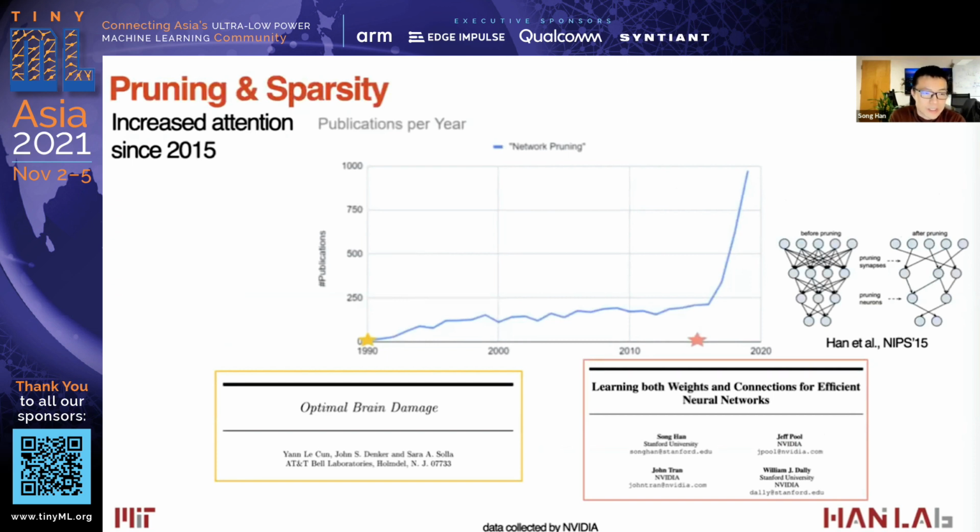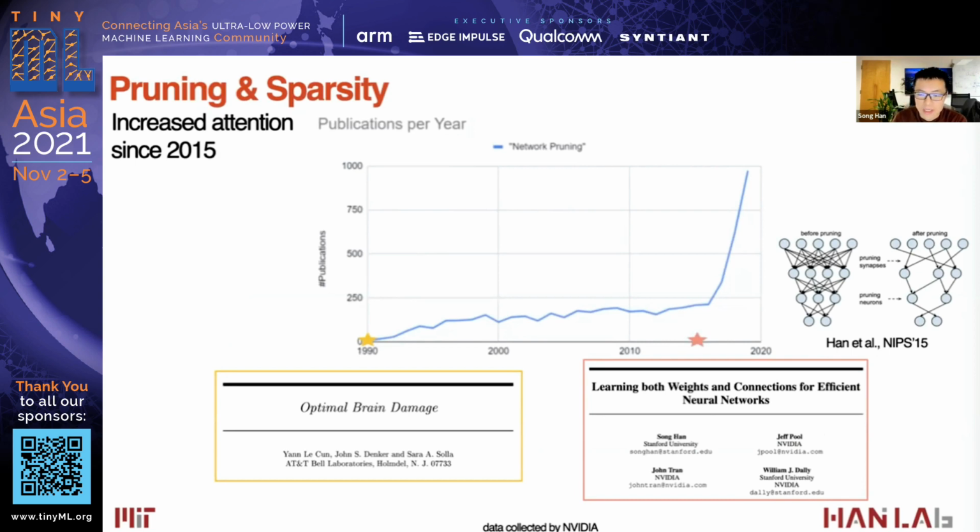Pruning and sparsity techniques have gained increased attention since 2015. They first came in the 1990s with the optimal brain damage paper, with roughly 200 papers per year. After 2015, this area began to boom, with thousands of publications these days.